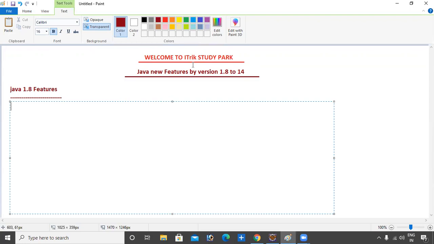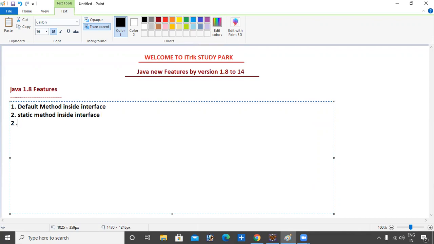Here, the first feature is default method inside interface. The second feature is static method inside interface.